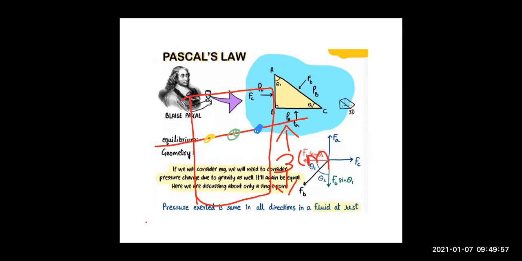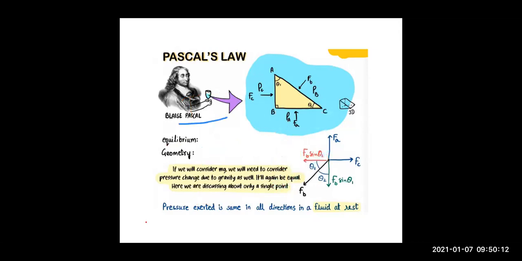Means at the same height, the pressure in a fluid which is at rest, the fluid should be at rest, is the same. Now let's try to prove this law, Pascal's law. So here Mr. Pascal is drinking some fluid, right? Now we have taken a very small portion from the glass and we have zoomed it, and that is this portion.